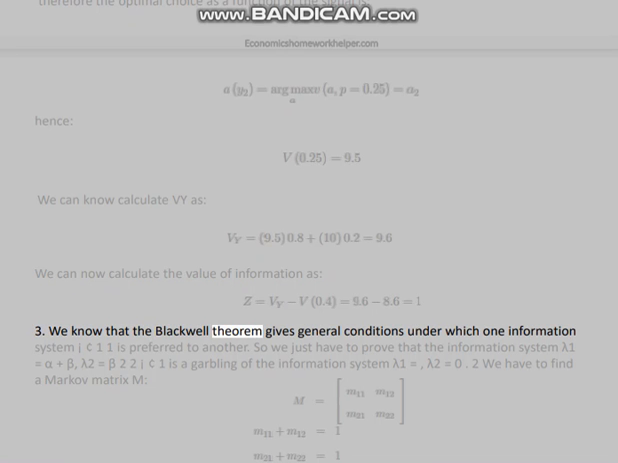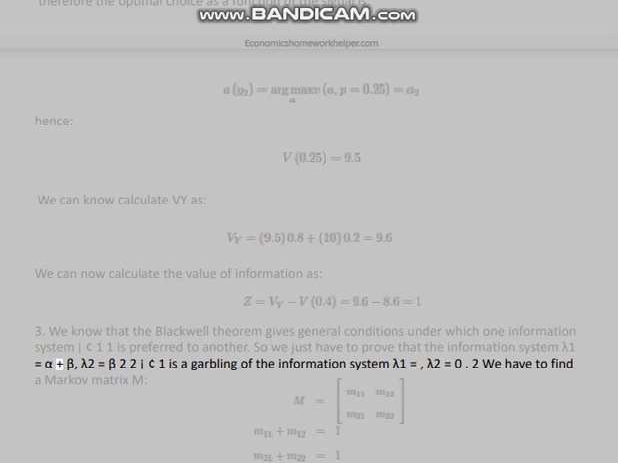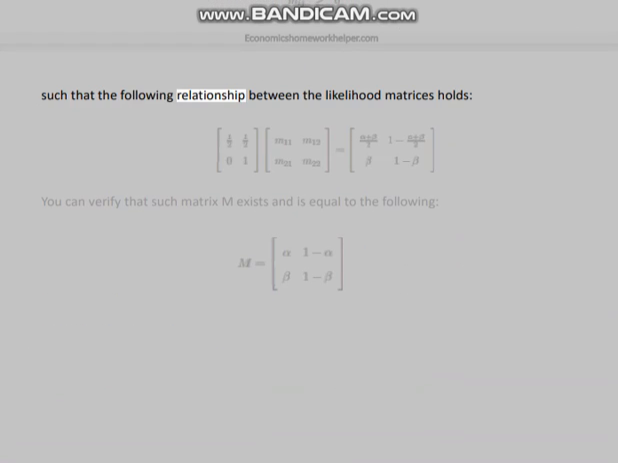We know that the Blackwell theorem gives general conditions under which one information system is preferred to another. So we just have to prove that the information system λ1 equals α/2 plus β/2, λ2 equals β is a garbling of the information system λ1 equals 1/2, λ2 equals 0. We have to find a Markov matrix M such that the following relationship between the likelihood matrices holds. You can verify that such a matrix M exists and is equal to the following.